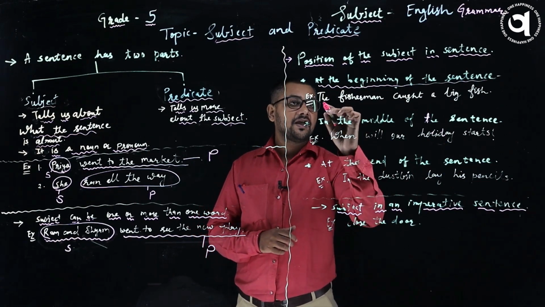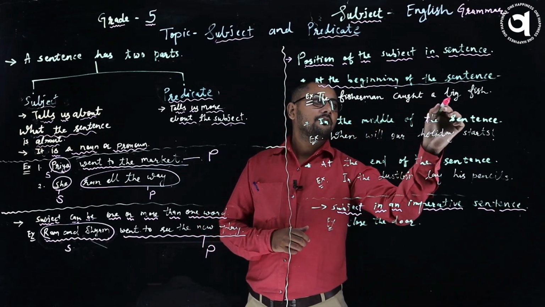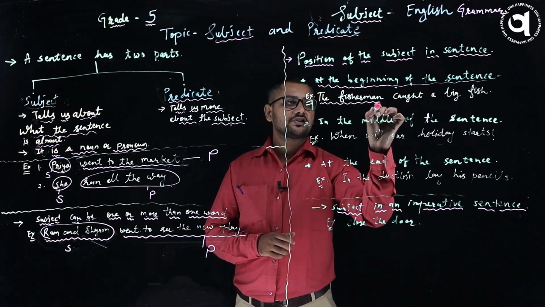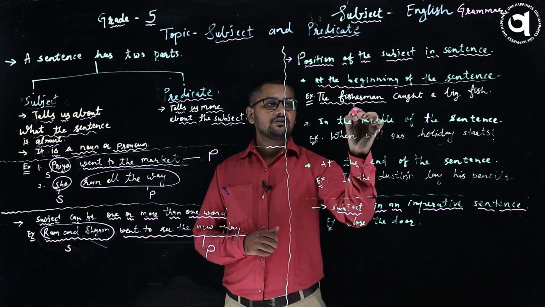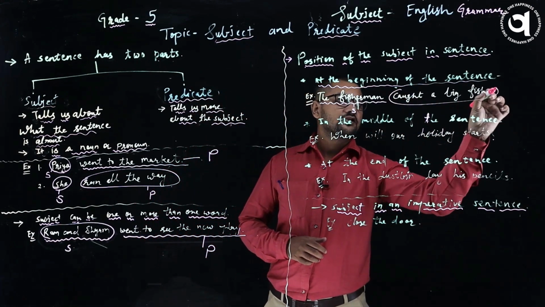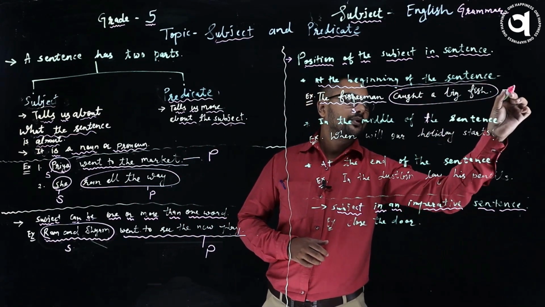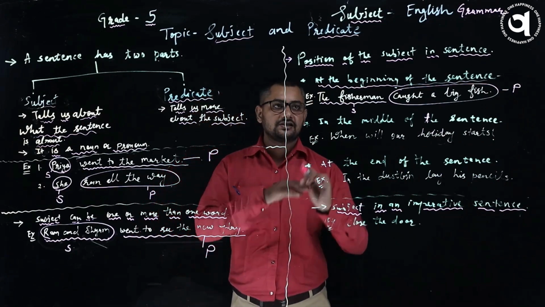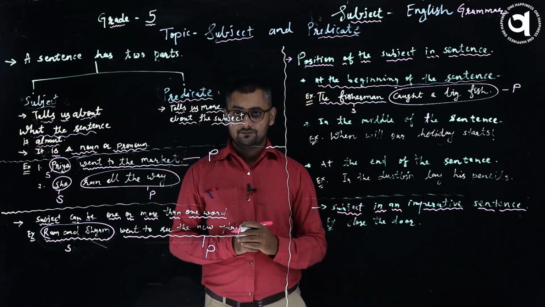The fisherman caught a big fish. Here you know the sentence is about a fisherman. So the fisherman is a subject, while caught a big fish is a predicate. So here it is clearly visible that the subject is used in the beginning.